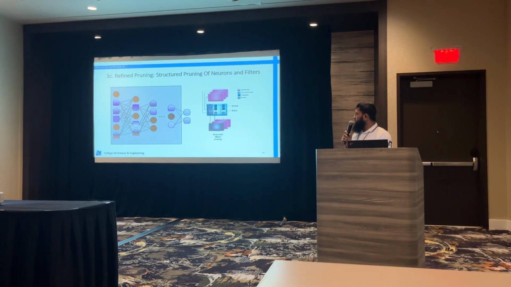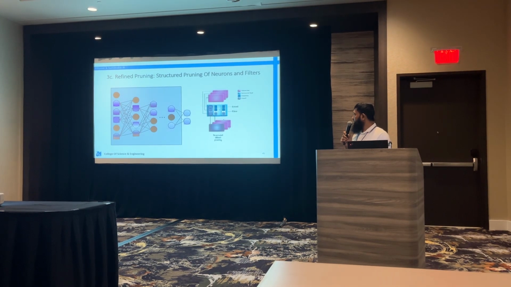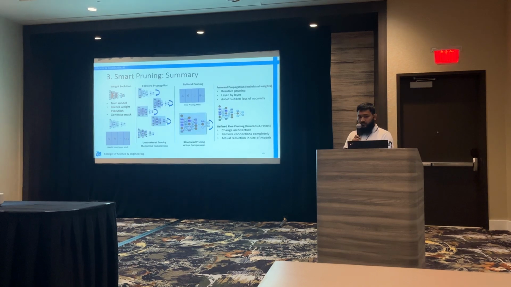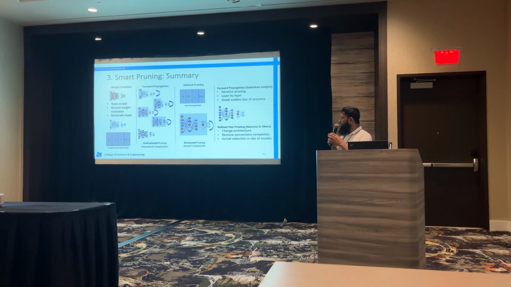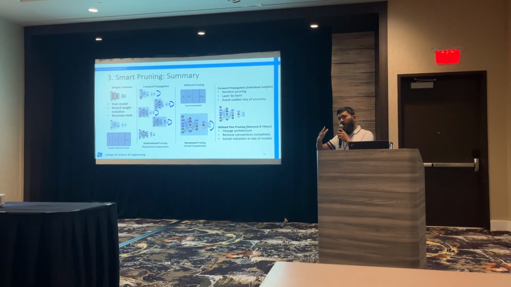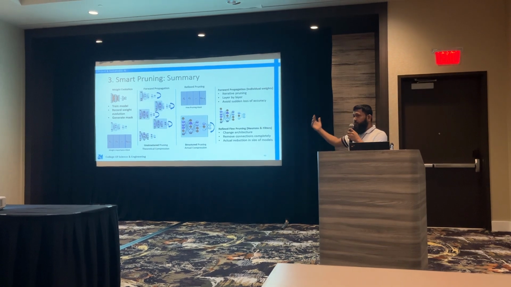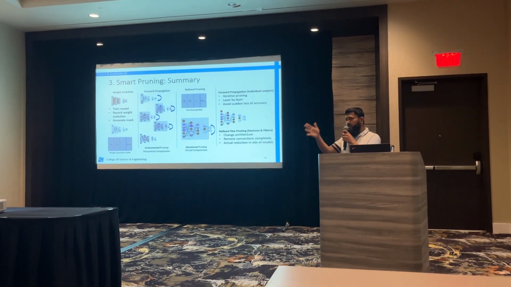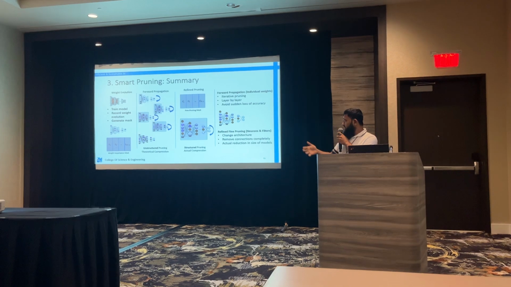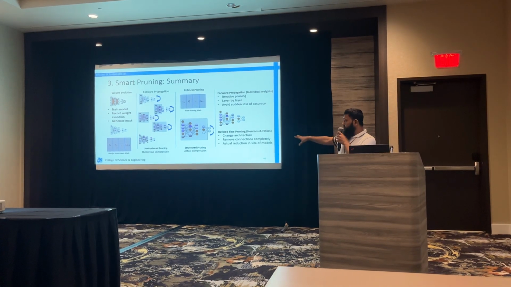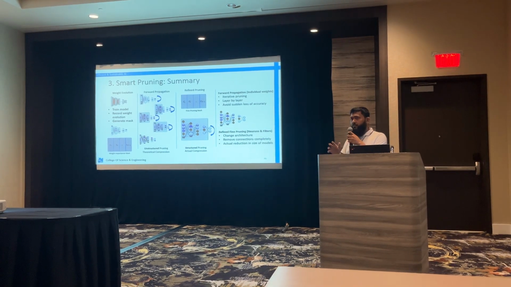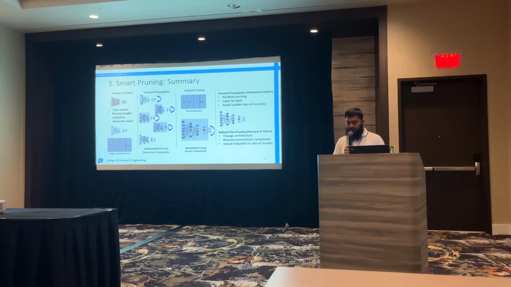And this has the advantage of both structured pruning and unstructured pruning. So yeah, this gives a summarized view. We have the weight evolution where we see how the weights change across time. We do forward propagation where we just apply a mask repeatedly to reduce the weights and retrain them. And finally, we do structured pruning where we take the worst performing neurons and just remove them from the system.